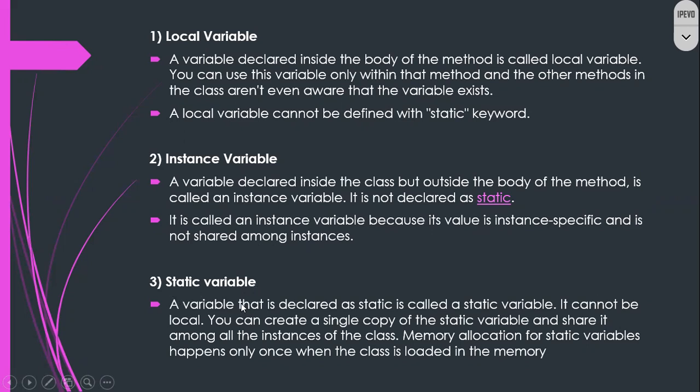Static variable. A variable that is declared as static is called a static variable. It cannot be a local. You can create a single copy of a static variable and share it among all the instances of the class. Memory allocation for the static variable happens only once when the class is loaded in the memory. This is what we need to understand about local variable, instance variable and static variable. Let's see it in a practical way.